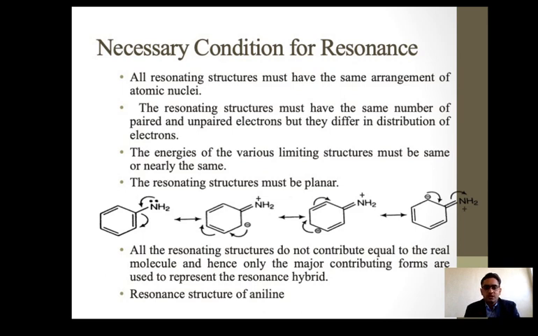All the resonance structures do not contribute equally to the real molecule, and hence only the major contributing forms are used to represent the resonance hybrid. In general, we take an example like aniline, which is the most favorable structure. These are the resonance structures of aniline, the different resonating structures of that particular molecule.